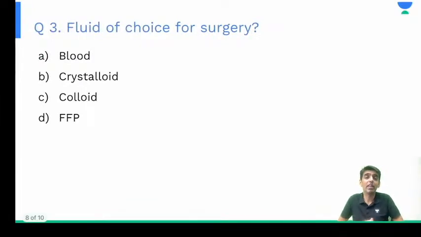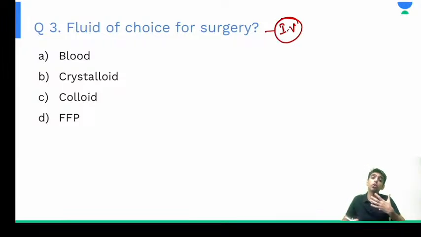Next question on your screen. Fluid of choice for surgeries, right? Which fluid is it? The one that we give intravascularly or intravenously. Which of the following fluids do you use when the patient undergoes any surgery? Options are A blood, B crystalloid, C colloid, or D FFP, that is fresh frozen plasma, right?